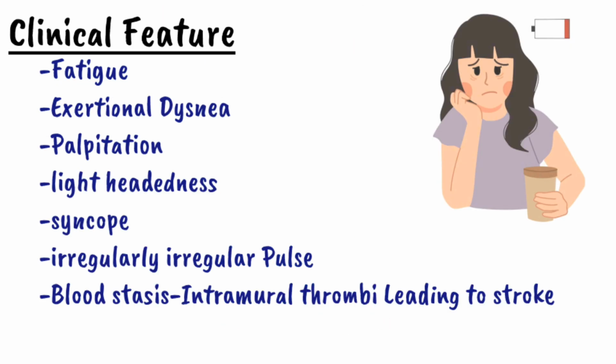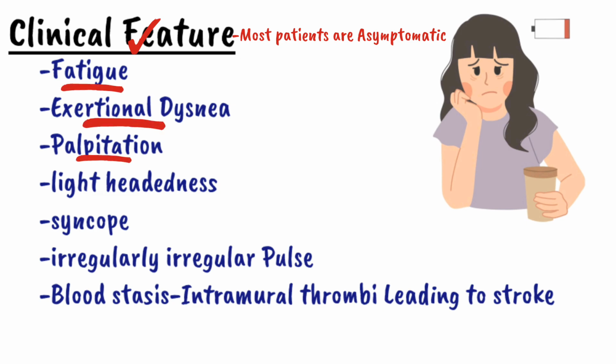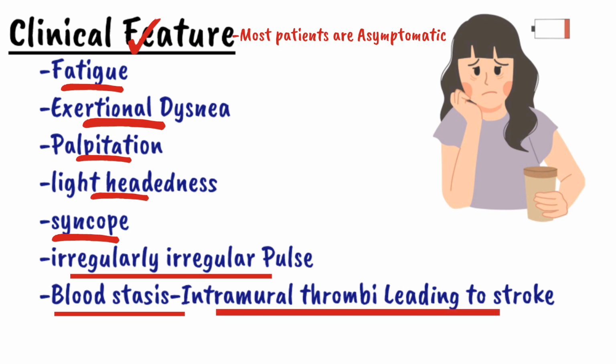What will be the clinical features of atrial fibrillation? Remember that most patients who present with atrial fibrillation are asymptomatic. Apart from that, the patient can also present with symptoms such as fatigue, exertional dyspnea, palpitation, lightheadedness, syncope, and irregular pulse. Sometimes when there is undiagnosed or asymptomatic atrial fibrillation, there can also be blood stasis which can lead to intramural thrombi. So sometimes a patient with atrial fibrillation can present with stroke.